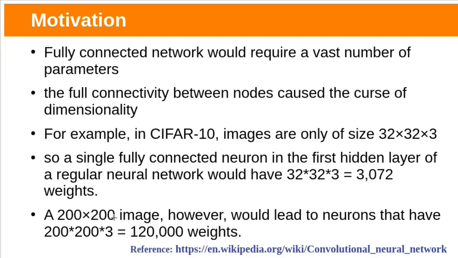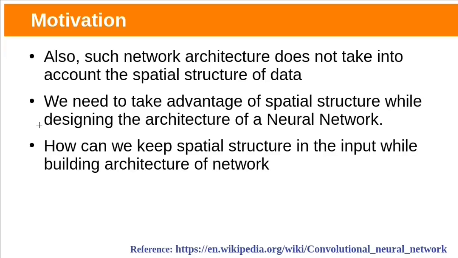Suppose a slightly higher resolution image, 200 by 200 pixels, needs 120,000 weights. And one more problem is that fully connected networks don't consider the spatial structure of data. We need to take advantage of spatial structure while designing the architecture of the neural network. The question is, how can we keep spatial structure in the input while building the architecture of a neural network?